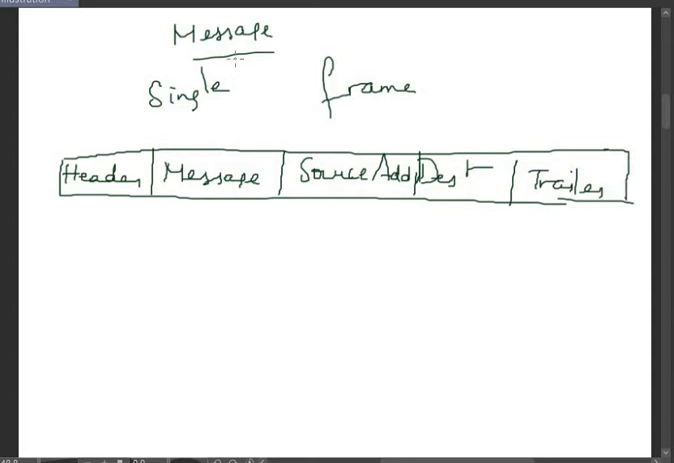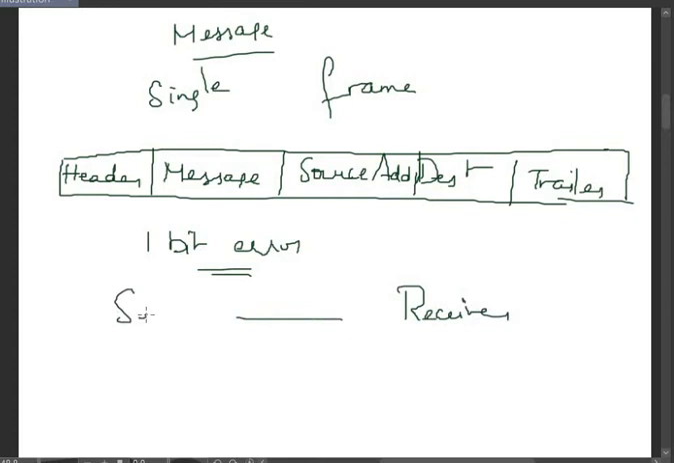If the entire message is packed into a single frame, suppose there is a 1-bit error. Even if there is a single bit error, the receiver has to ask the sender to retransmit the entire message again. So that is a disadvantage of using a single frame for one complete message.